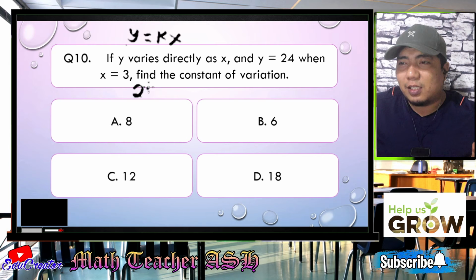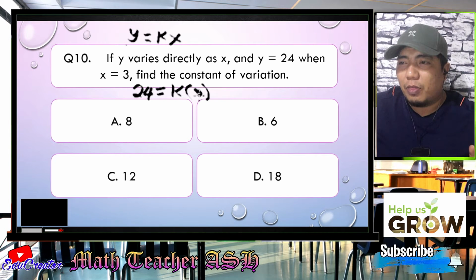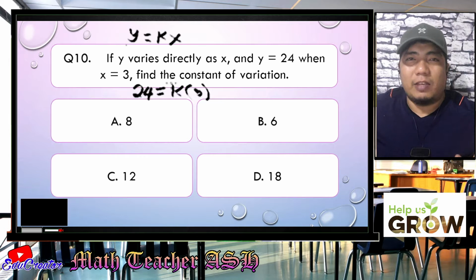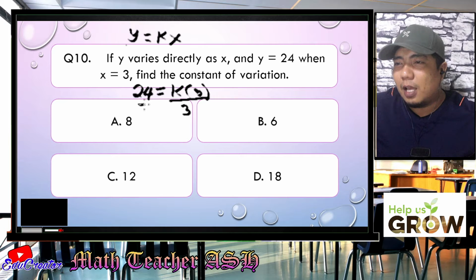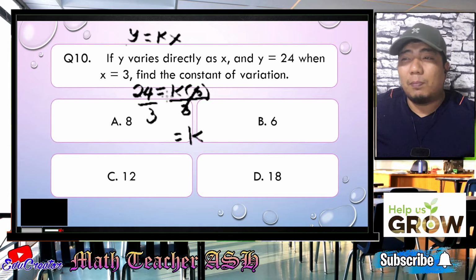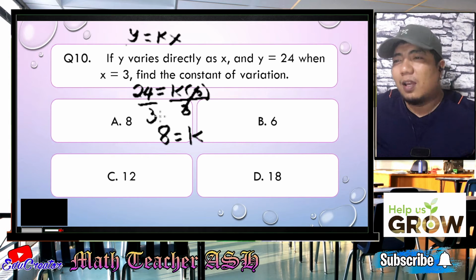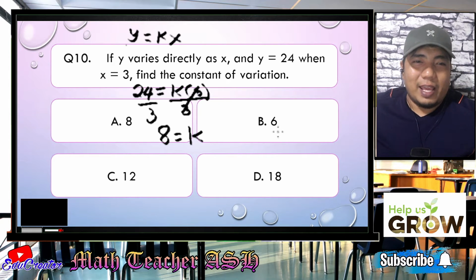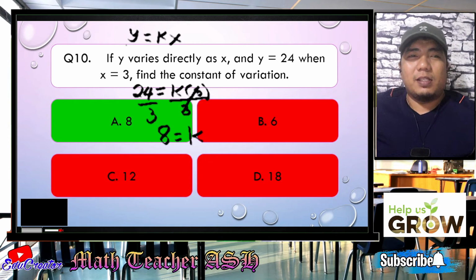That will give us 24 is equal to K multiplied by 3. To find the value of K, we just divide both sides by 3, canceling this one, giving us K is equal to 24 over 3. If we simplify that, 24 divided by 3 is equal to 8. So the correct answer for this given question is letter A. Now let's check whether we are correct. Alright. Easy, right? Very easy, my dear math learners.